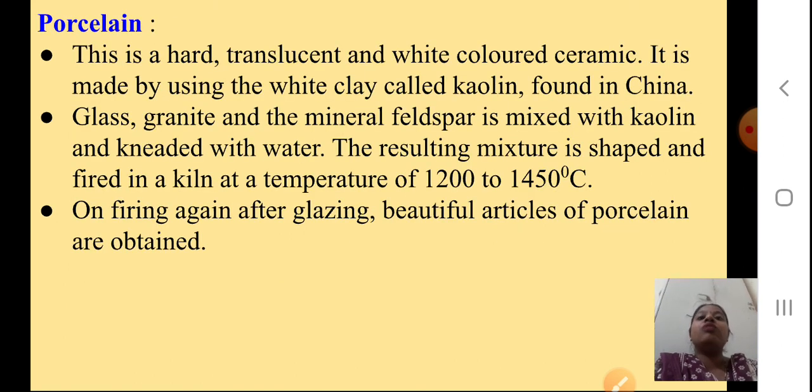Porcelain. Now, this is a hard, translucent and white colored ceramic. It is made by using the white clay called kaolin found in China. Glass, granite and the mineral feldspar are mixed with kaolin and kneaded with water.